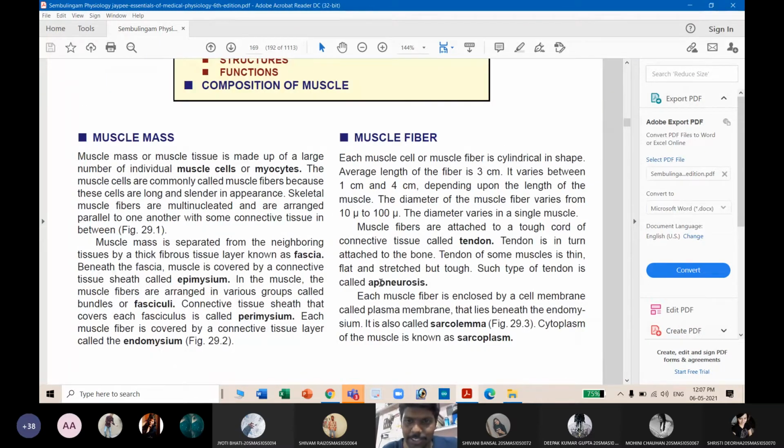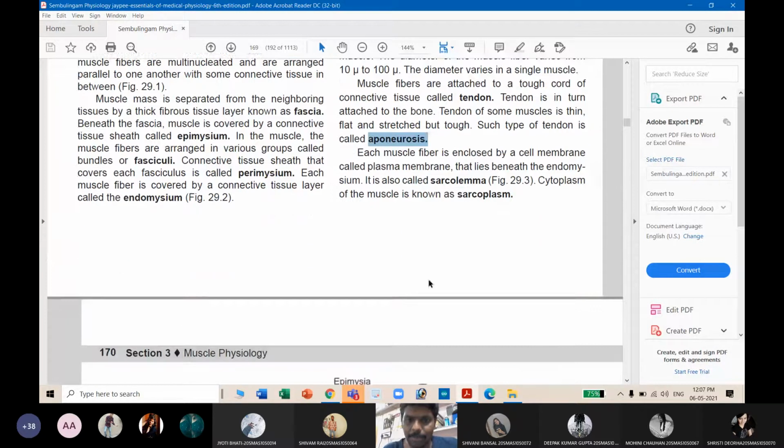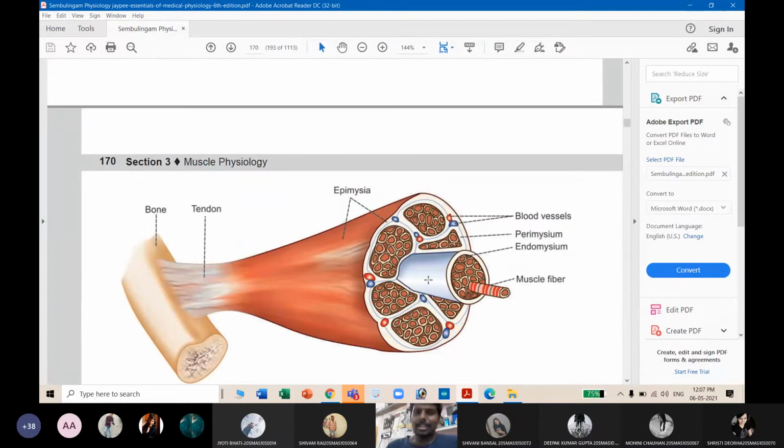Here you can see the spelling. So aponeurosis means the structure where a tendon is attached to the bone. Okay. Next.